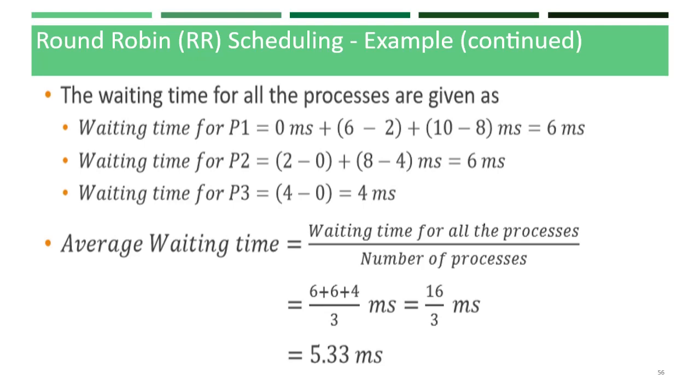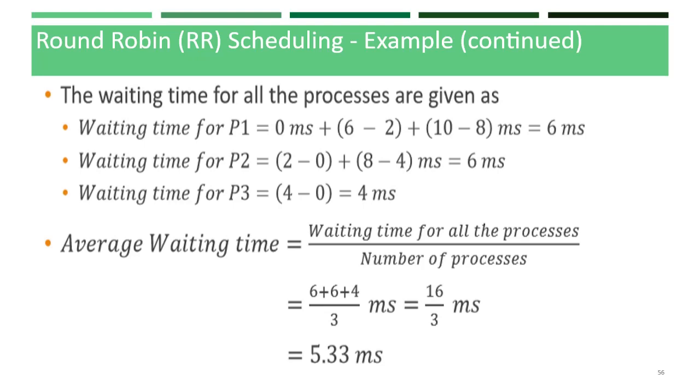The waiting times for all the processes are given as follows. The waiting time for P1: the starting time for P1 is 0. So 0 milliseconds plus, if you see the previous slide you will understand more clearly, P1 starts and the next time slot starts at 6 milliseconds.